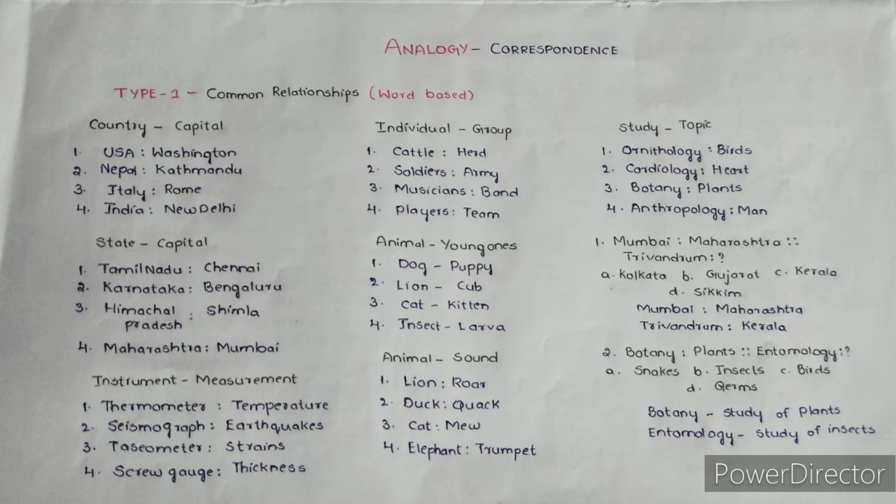If you don't know what types of common relationships there are, you can refer to some SSC based books. For example, you can refer to Dr. R.S. Agarwal's verbal and non-verbal reasoning. In that you will get some common relationships of word based questions. If you see those common relationships, you will understand what type of word based questions will be asked in the exam. The next type is number based questions.